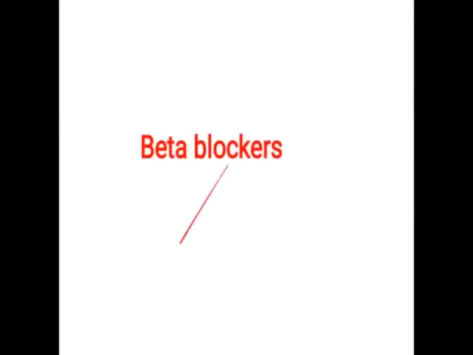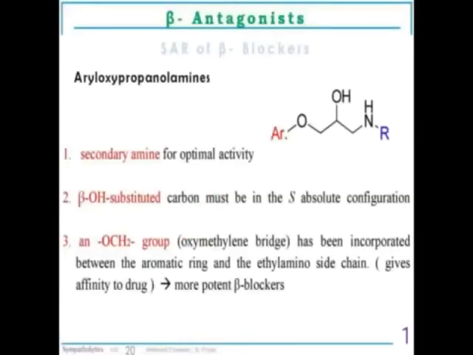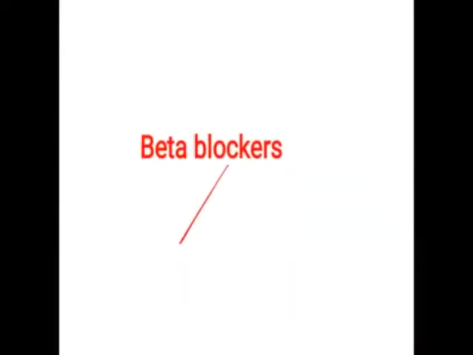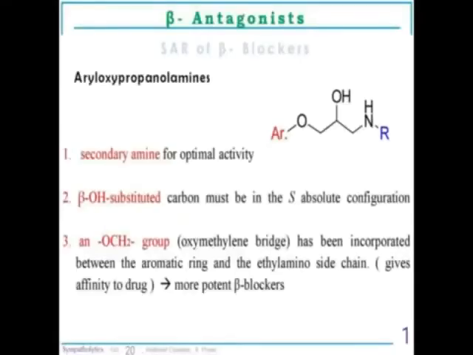Okay, now we move to the next part, beta blockers. So this is the general structure of a beta blocker. Now we will move to the sympatholytic drugs, in that, beta blockers, so we start with the beta blockers. The drugs which are responsible for blocking the beta receptor are called beta blockers. So that is the general structure of beta blockers.